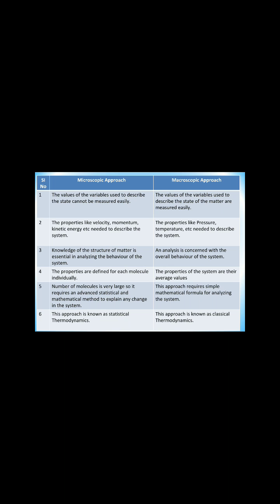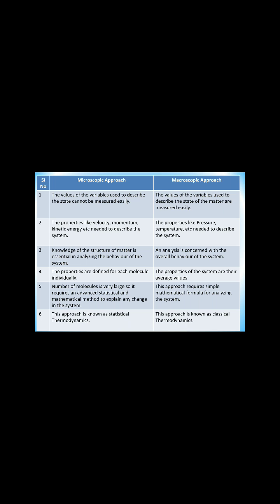In the microscopic approach, the properties like velocity, momentum, kinetic energy are needed to describe the system. Already I told you, there are n number of molecules, each having different velocity, momentum, kinetic energy. It is difficult to measure, but these are the important properties that describe the system.